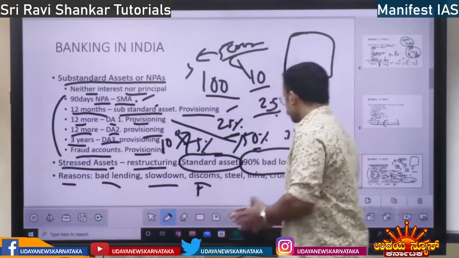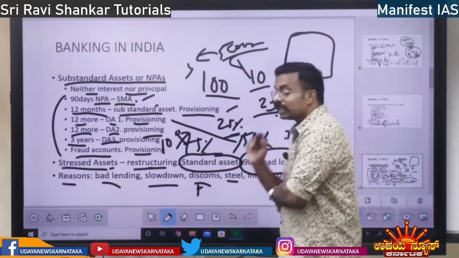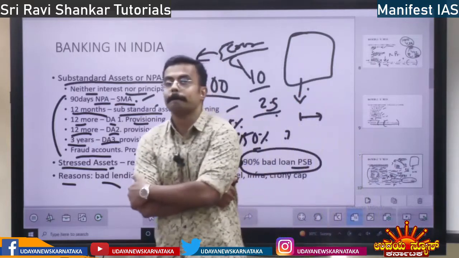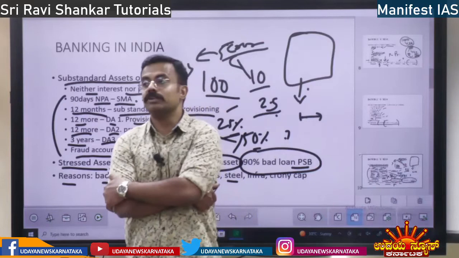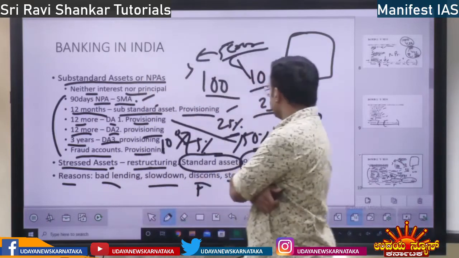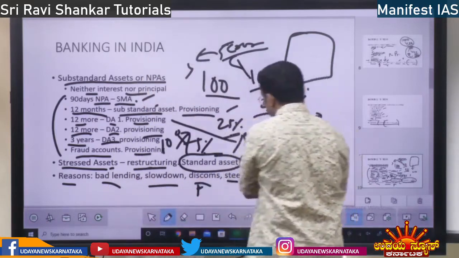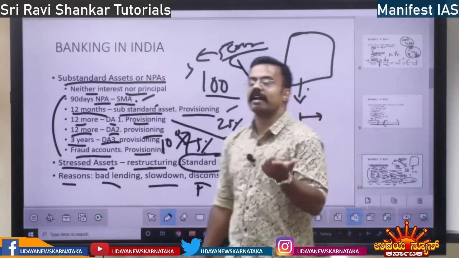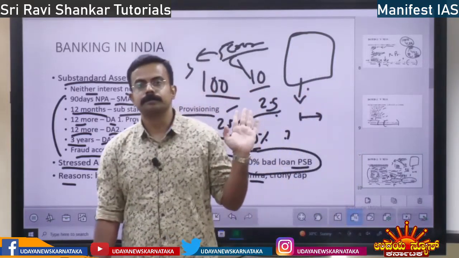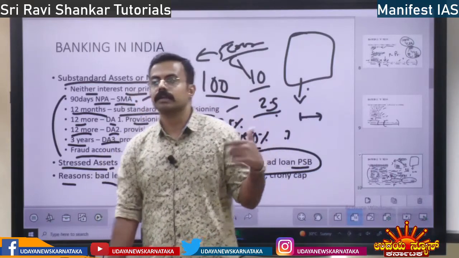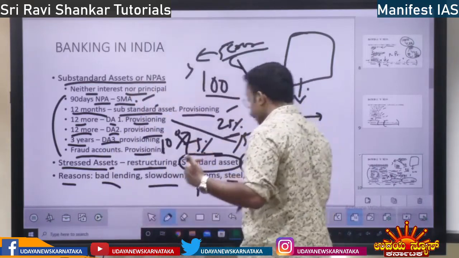Yes. Next, steel industry. The steel industry has also taken a lot of money. There also there is a lot of loss to the banks. They have not returned it. Next, infrastructure. In infrastructure, they have invested a lot of money and that money has not come back. That is also loss making. Right? And also crony capitalism.